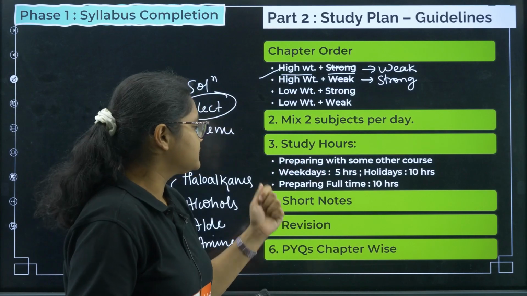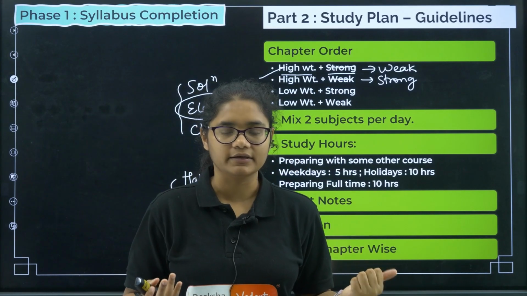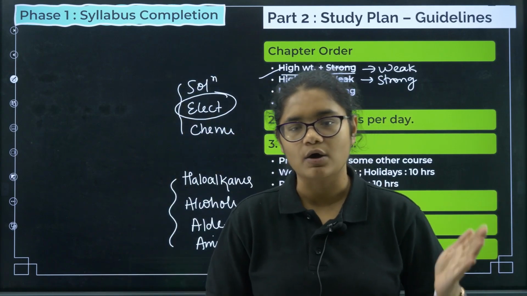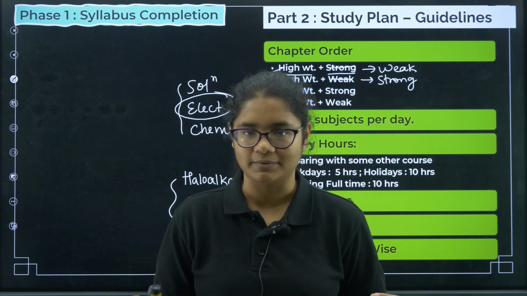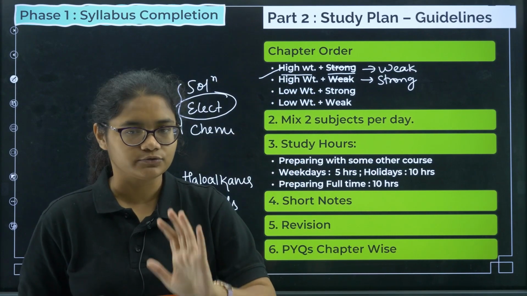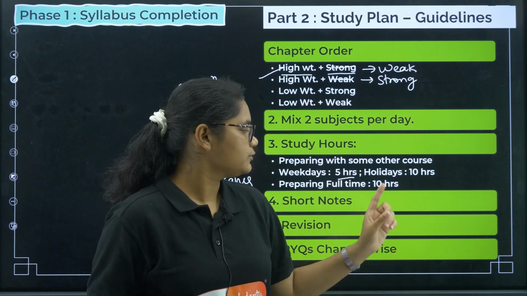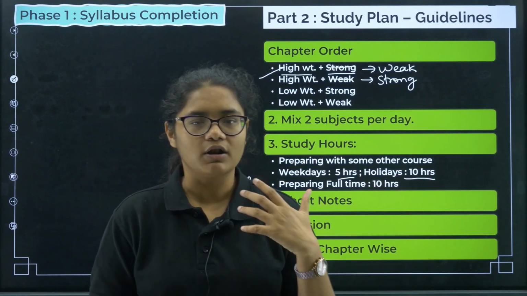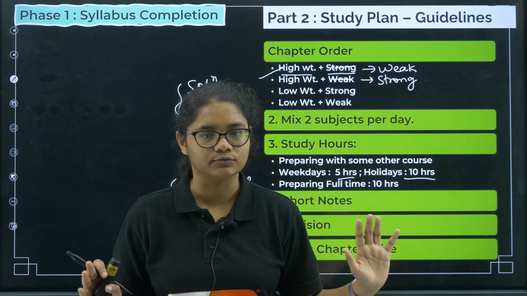Next, study hours. There are 2 types of students here. Some students might have joined some particular course and now they want to write KCET, so they do not have the full day for preparation. For such students, you need to give 5 hours on weekdays and 10 hours on holidays, that is Sundays or any other holiday, or if you are bunking classes from college, that is fine. You can give 10 hours on those days.